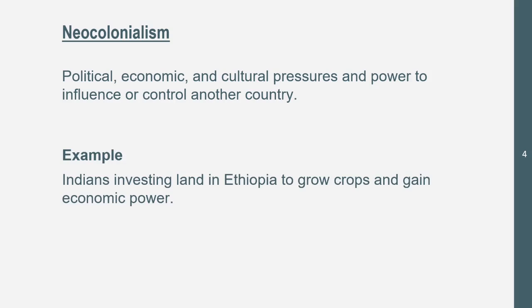Now, an example of neocolonialism besides that is Indians investing land in Ethiopia to grow crops and gain economic power. Now, they're growing crops in Ethiopia. Okay, what's the problem? Well, they're investing money into the land in Ethiopia, and they're trying to gain economic power. So they're basically using land in another country that is not theirs to grow their own economy. So they're influencing another country, and they're using it for their own gain. That's an example of neocolonialism.